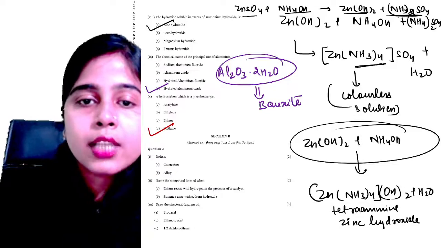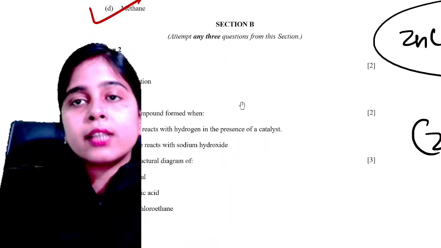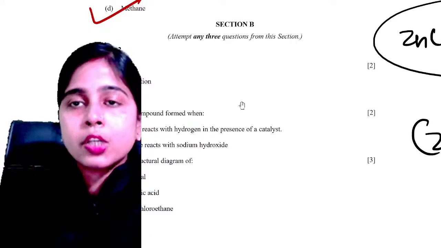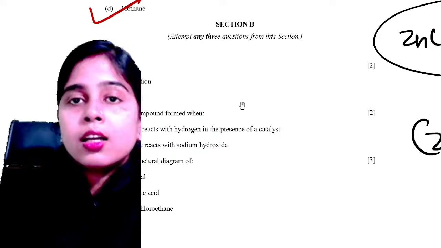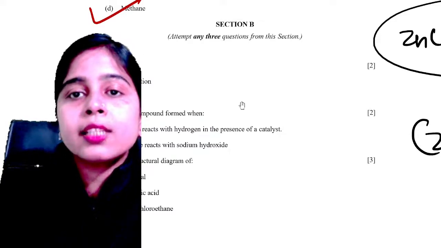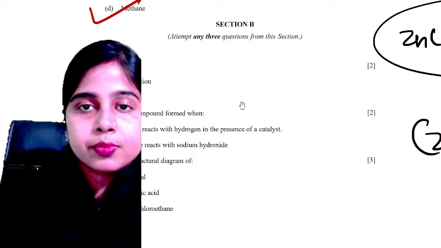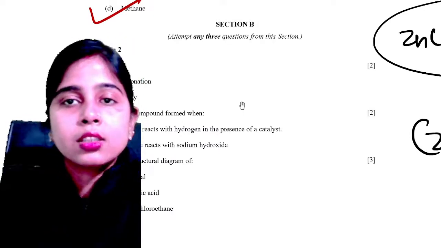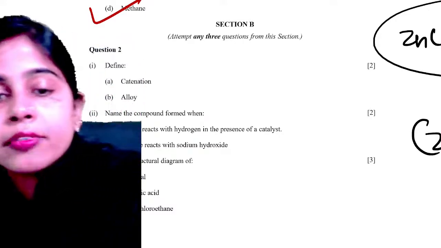Now, next is your section B, which has subjective type questions. You have to attempt any 3 questions from this section. So, let's start with the questions. Okay, Nitika. First of all, you have to define catenation. So, what is catenation, everyone? Can anyone tell me in the comment section what is catenation? And next is your alloy. So let us define it.